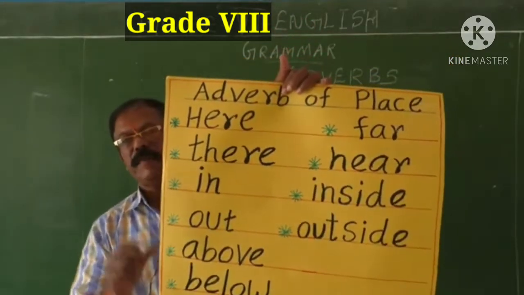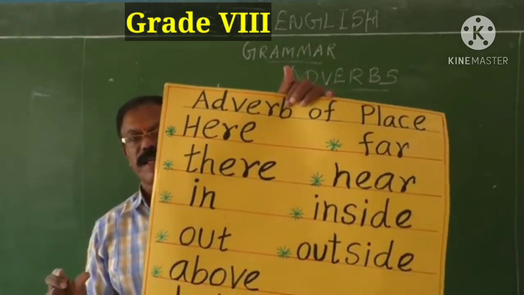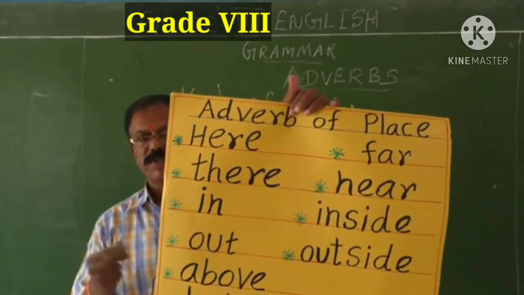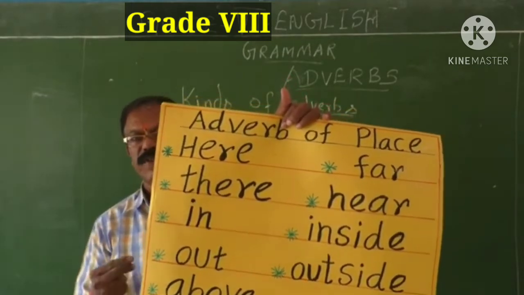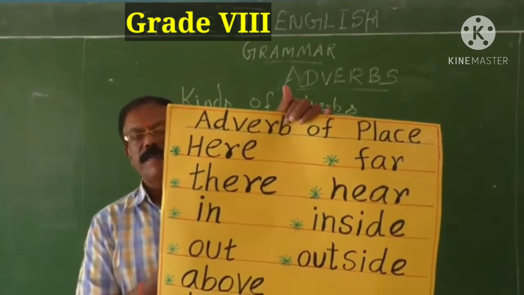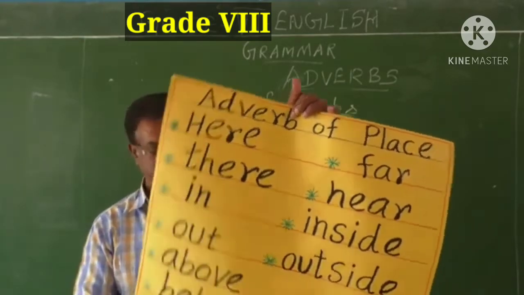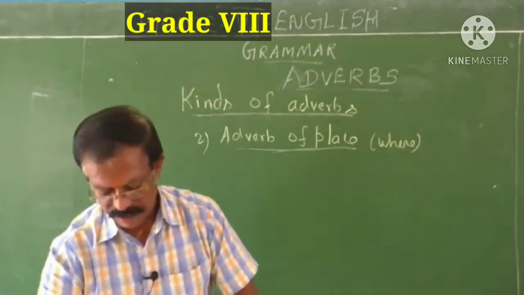I have given here a brief list of adverbs of place, but we have plenty of adverbs of place. So note down all the adverbs of place in your classwork and try to frame sentences of your own using all these adverbs. Let me give you one or two examples.